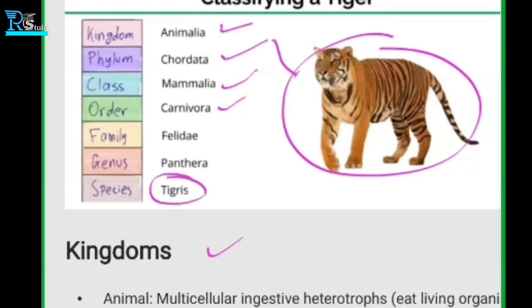Clear? So the order is written as Carnivora, and the other two options could be herbivorous and omnivorous. Exactly, they are for different organisms.